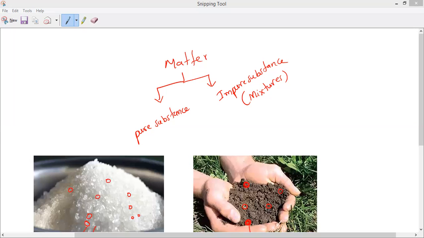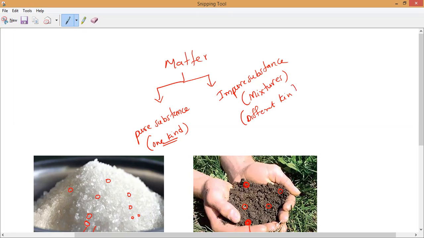Now, all of you please keep a heading. What do you mean by pure substances? Pure substances means one kind, which contain the same type of particles. Impure substances means different kinds of particles. One kind of particles is called a pure substance. Different kinds of particles we call an impure substance. Is it okay, everyone? Yes, sir. That is what you have to remember.